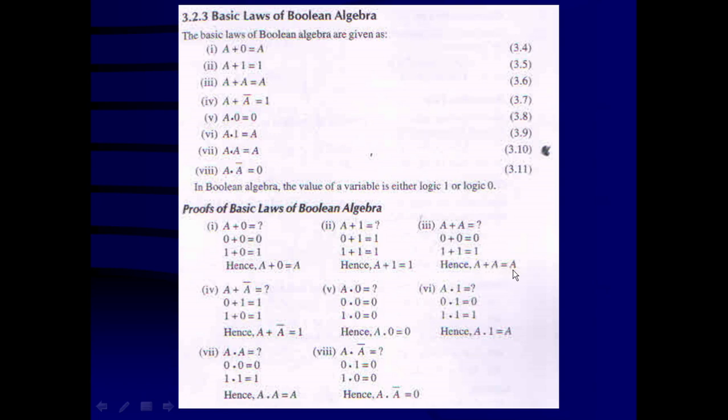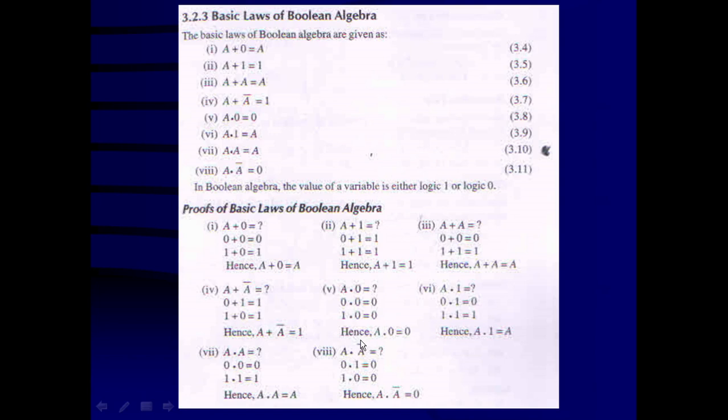A plus A is equal to A. Fourth operation: A OR with its complement is equal to 1. If A is equal to 0, its complement is going to be 1, so 0 plus 1 is equal to 1. If A is equal to 1, its complement is going to be 0, so 1 plus 0 is also equal to 1. So a variable OR with its complement always results in 1. That is the fourth law related with the OR operations.